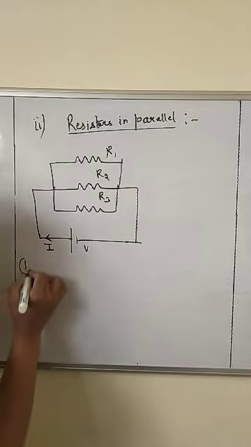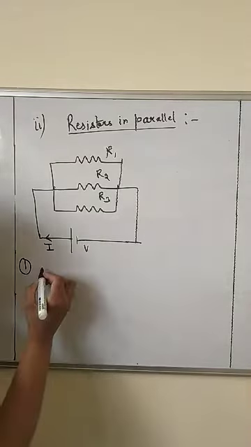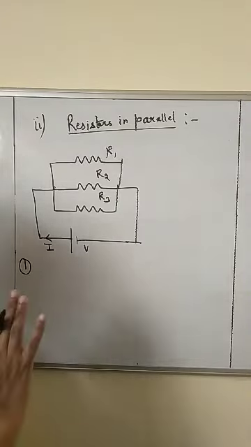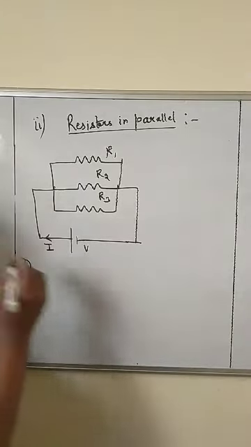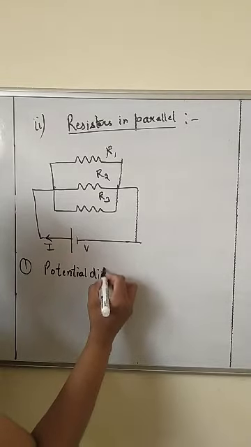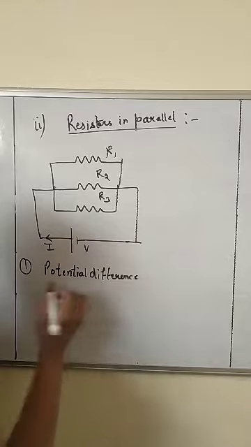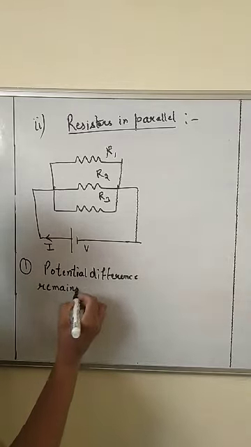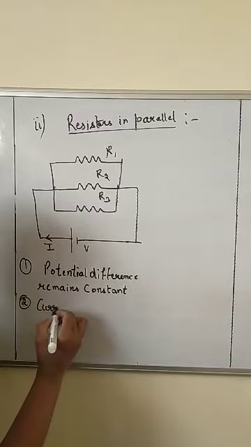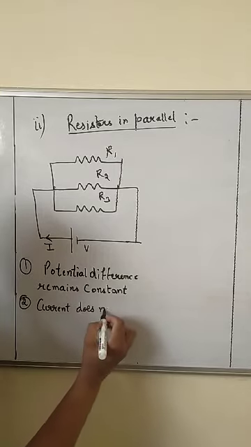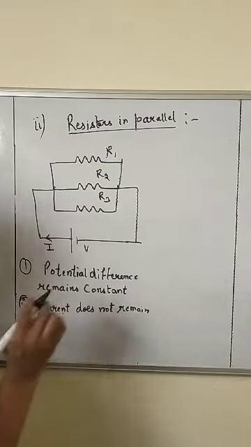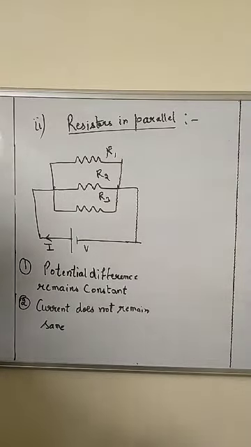But in case of parallel, what you have to keep in mind is that in series, current remains same and voltage was not same. But in case of parallel, potential difference, or you may say your V, remains constant, but current does not remain same. करंट हमारी सेम नहीं रहती, लेकिन पोटेंशियल हमारा क्या रहता है, सेम रहता है. क्लियर? अब ध्यान से देखो.